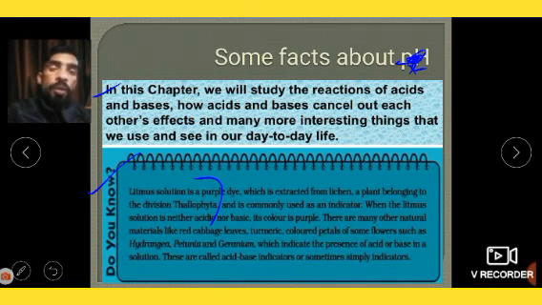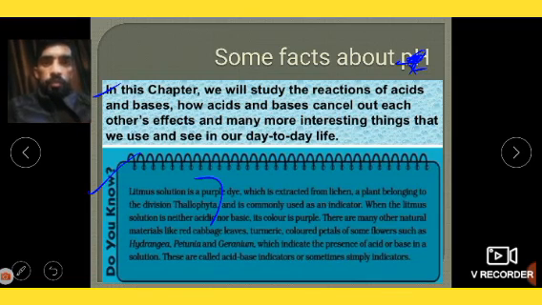Turmeric color is yellow, so it becomes yellowish. Now what will you do? You will take out that shirt and wash it, with soap or washing soda. Suddenly you observe that the yellow color of turmeric is changing into blue or some other color, green. Now you have to tell me why this happened.